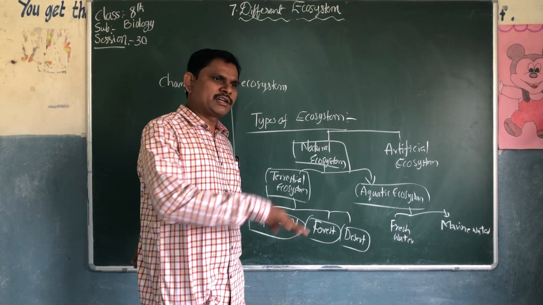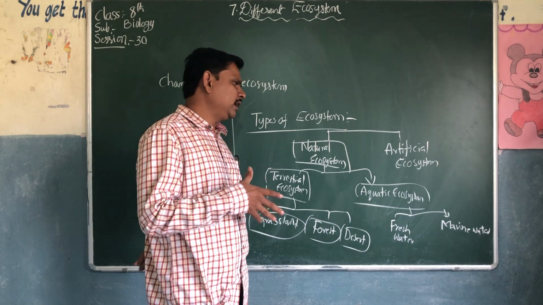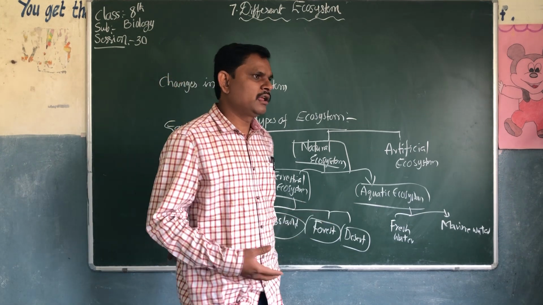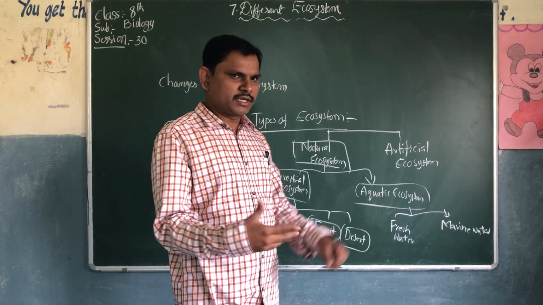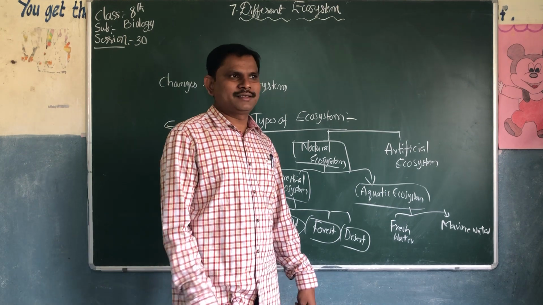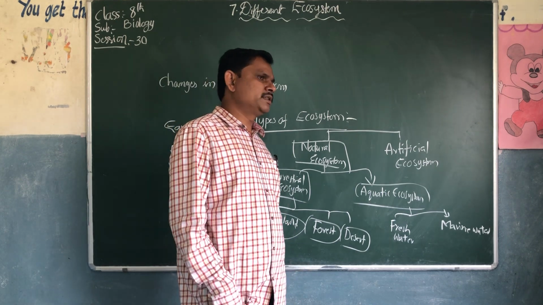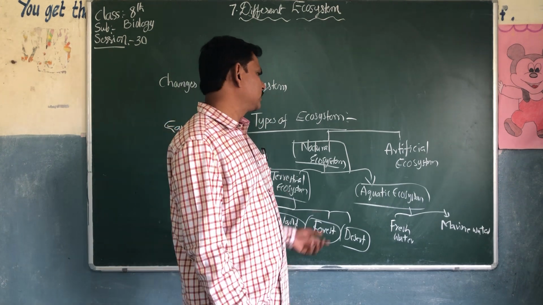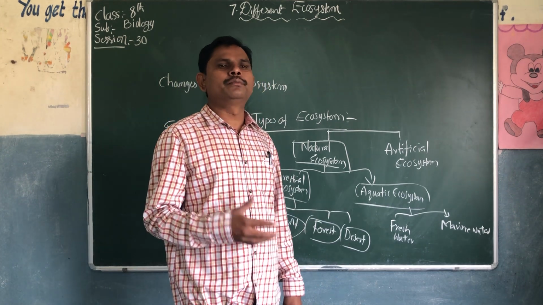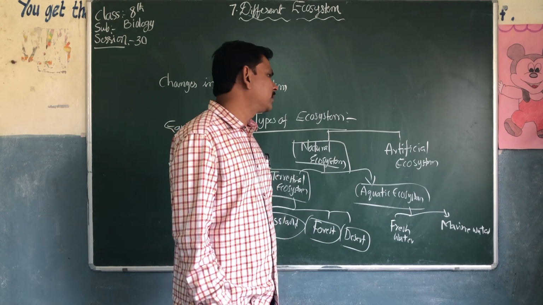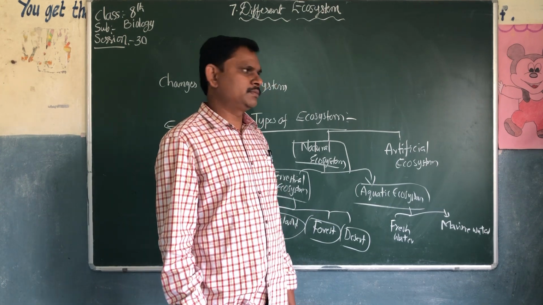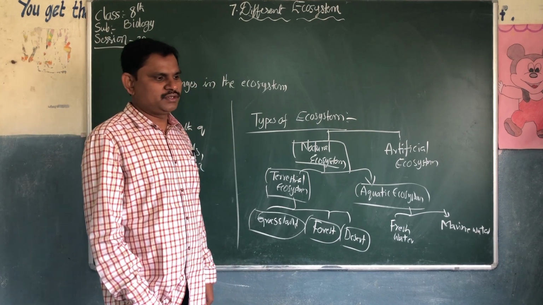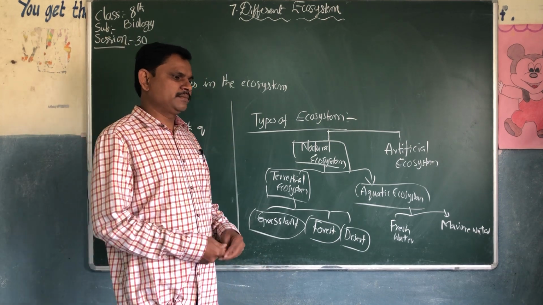Aquariums and fish cultures are made artificially. In aquacultures, small fishes grow, small plants are there, and crabs, snakes and other organisms are there. The ones made by human beings are called artificial ecosystems. So these are the different types of ecosystem. Okay.